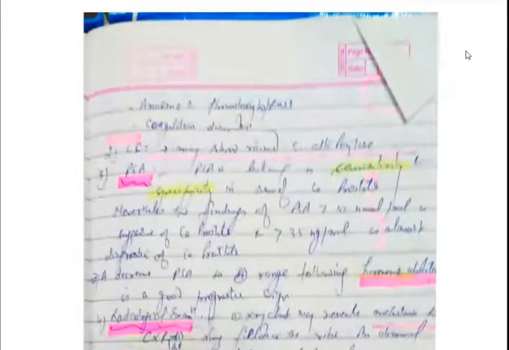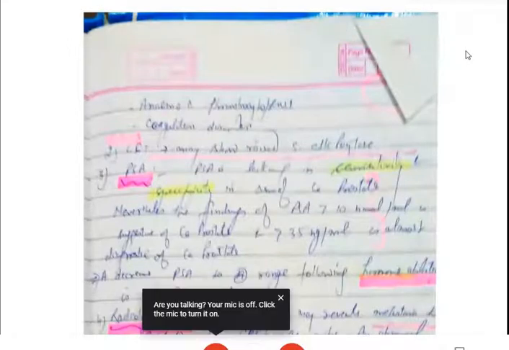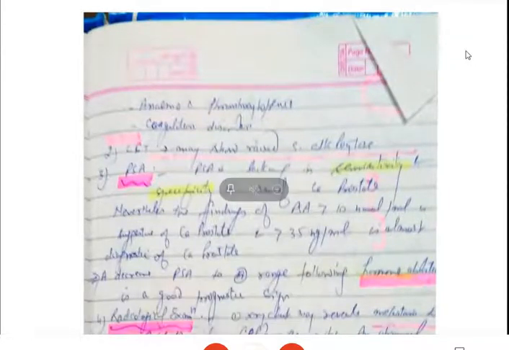So PSA is lacking in sensitivity and specificity in diagnosis of carcinoma prostate. Nevertheless, if you find the PSA level is 10 nanogram per ml, it is suggestive of carcinoma prostate.